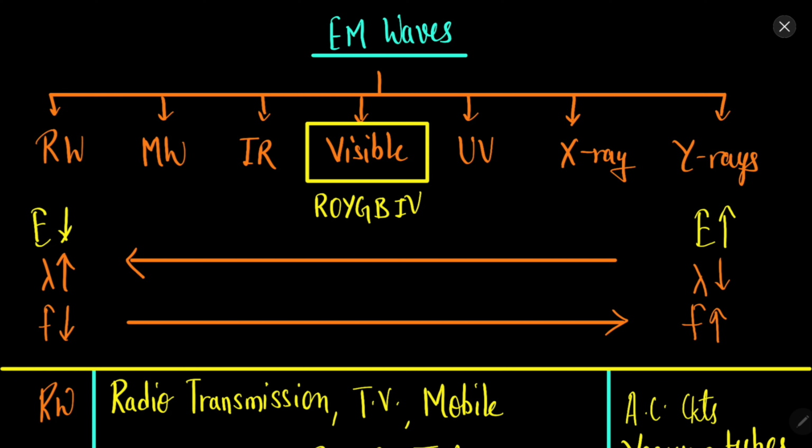So if wavelength is more, frequency is less, and energy is directly proportional to the frequency. Frequency less, therefore energy less; frequency more, therefore energy more. So radio waves have the least energy, least frequency, and maximum wavelength, and gamma rays have the most energy, most frequency, and the least wavelength.